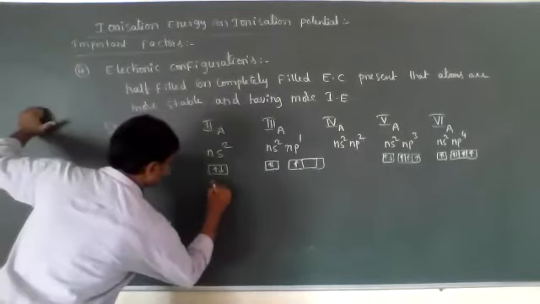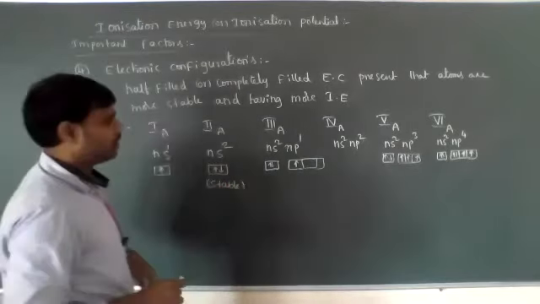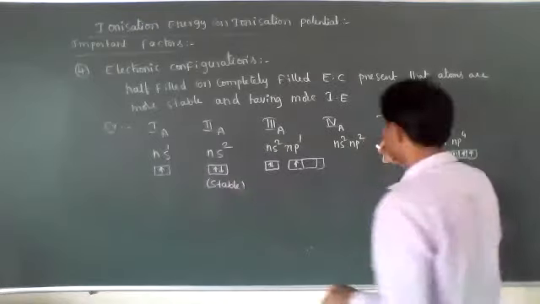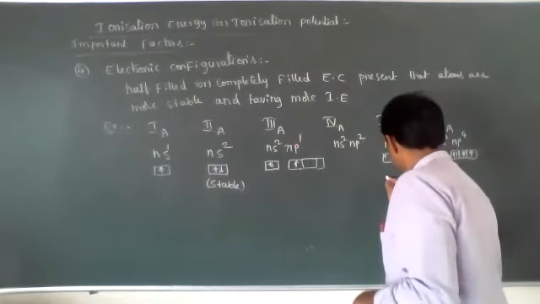Now this I1 is a stable electronic configuration. Now the fifth A group elements also have a stable electronic configuration because it is half filled.